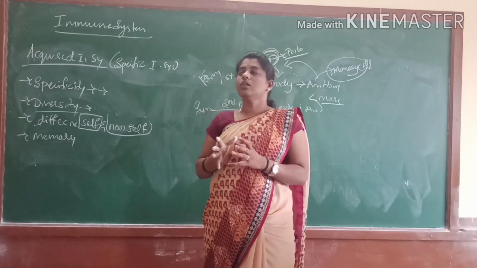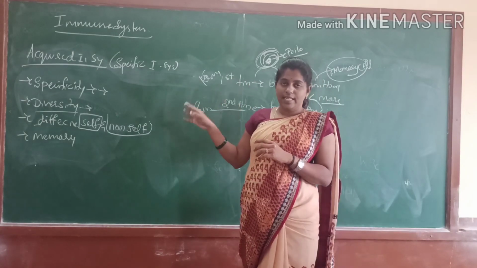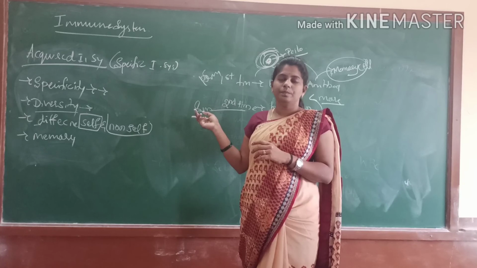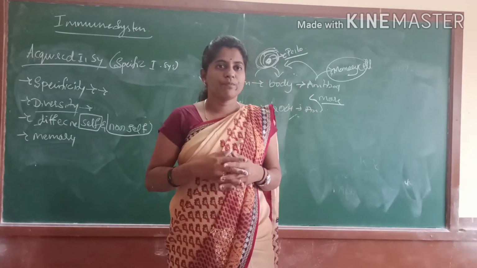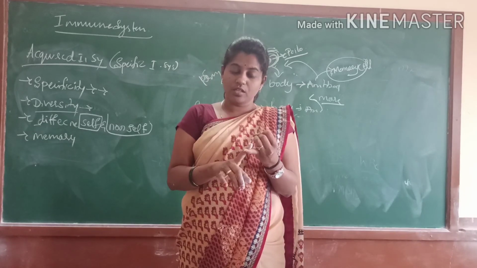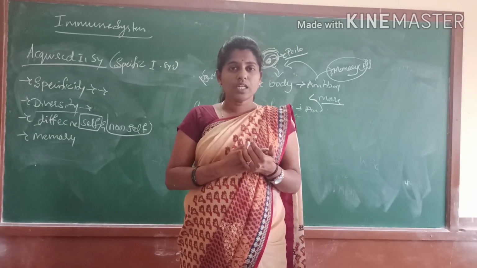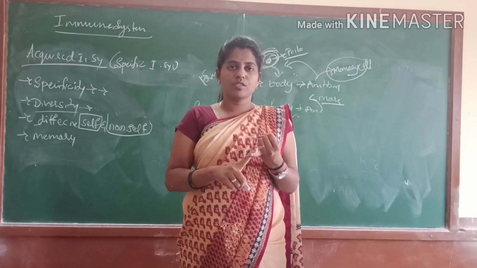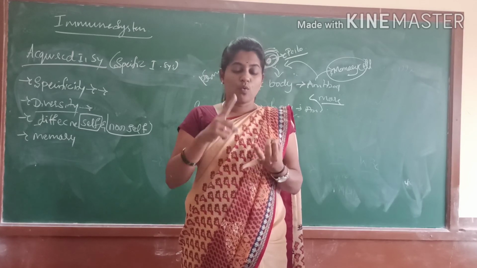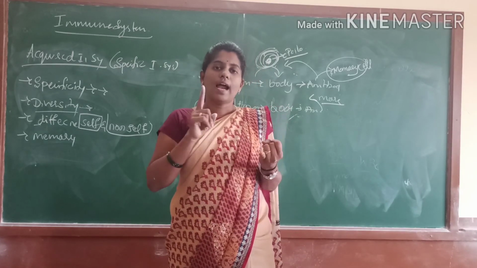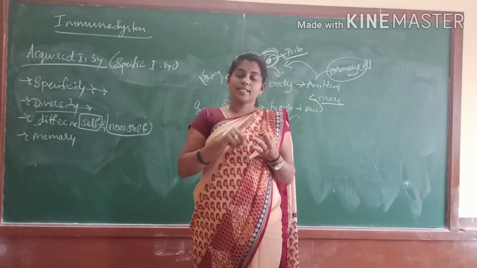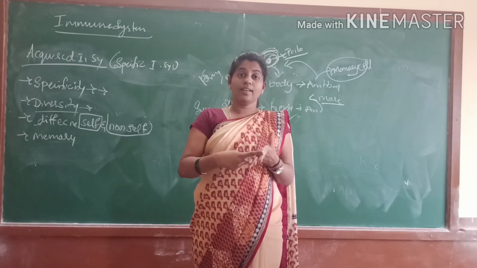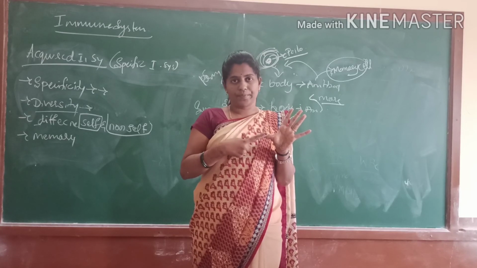This is about the two types, that is innate immune system and acquired immune system. In today's class we dealt with the immune system and its types: the innate immune system and its barriers, that is physical, physiological, cellular and cytokine, and the last one, the inflammatory barrier, right?